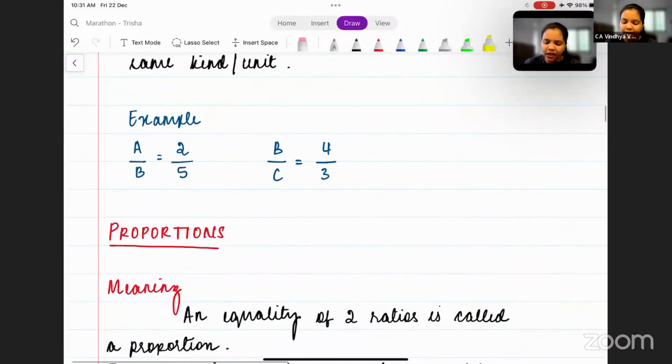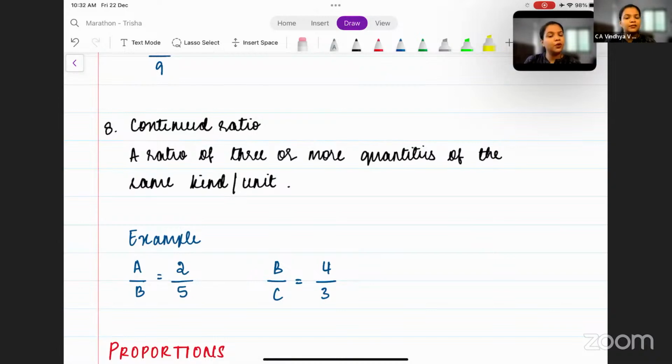Now, in continued ratio, I want us to understand this particular example. What is given? A by B is equal to 2 by 5 and B by C is equal to 4 by 3.